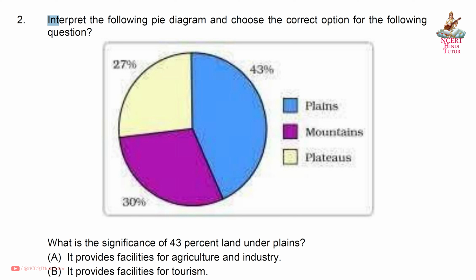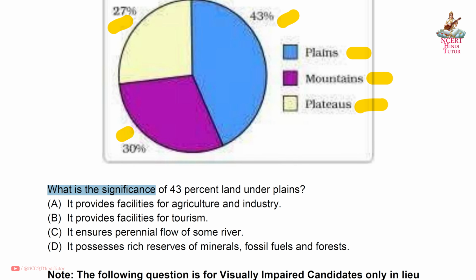Question 2. Interpret the following pie diagram and choose the correct option for the following question. So friends, this is plains, this is mountains, this is plateaus. Plains carry 43%, mountains carry 30%, and plateaus 27%. What is the significance of 43% land under plains? Answer A. It provides facilities for agriculture and industry.